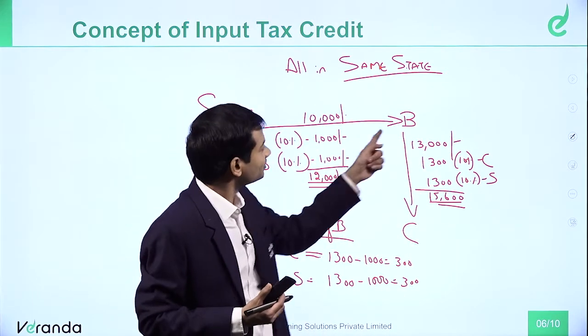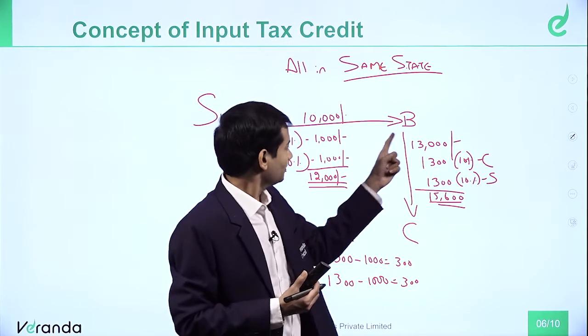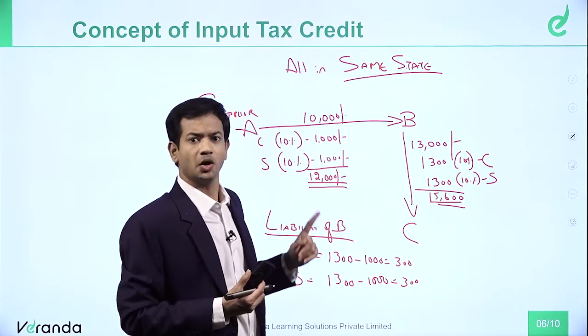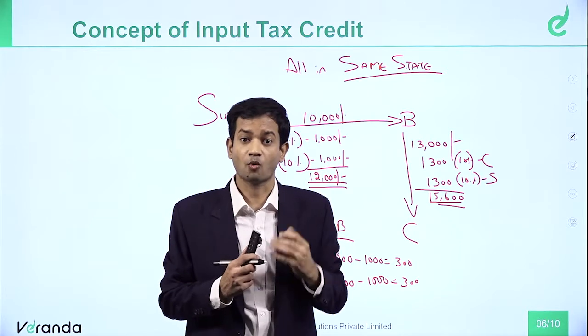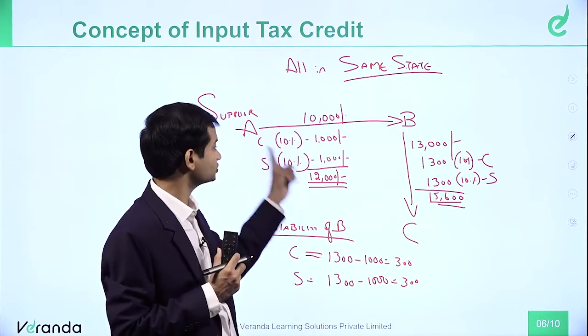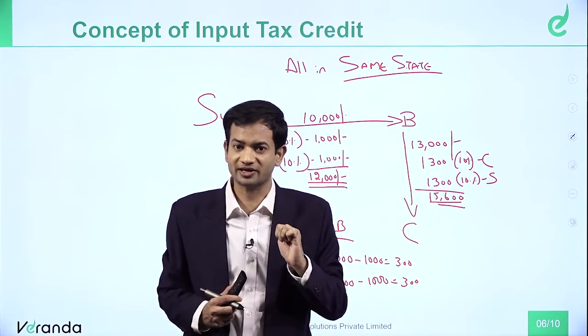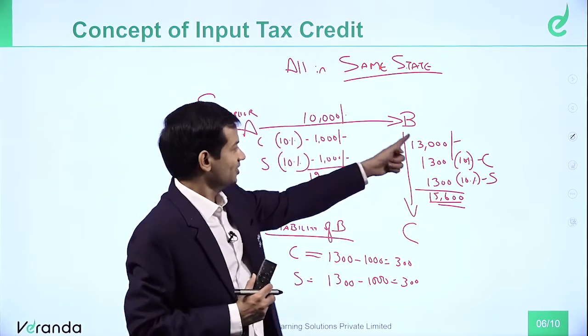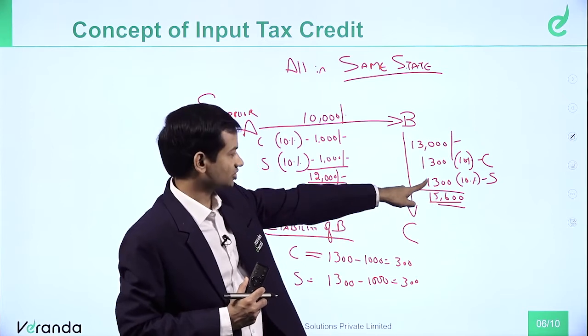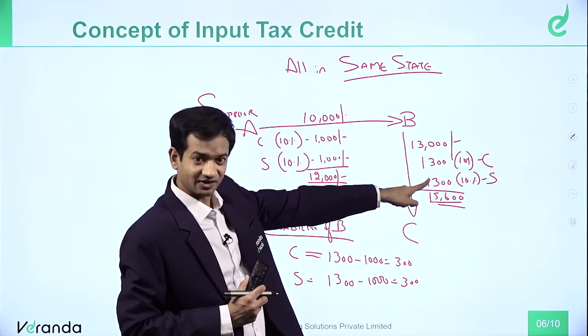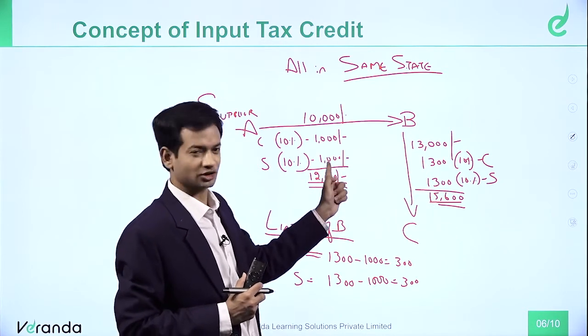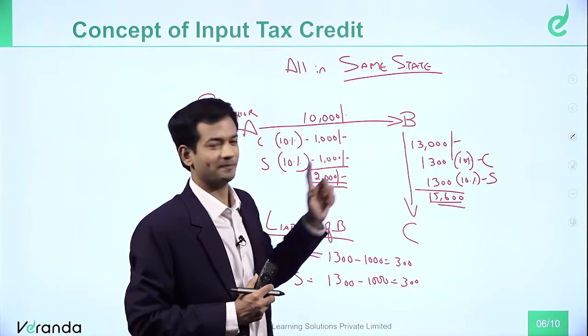Now, similarly, when you come to B, B has paid tax to A. Why should B bear this burden? Because B paid 12,000 rupees to him out of his own pocket. B also should not bear the burden because it's indirect tax. So when he's charging his customer 1,300, he's collecting from him. So already he paid 1,000, so he will reduce that and pay only the balance to the government.